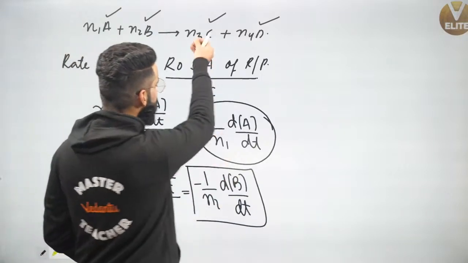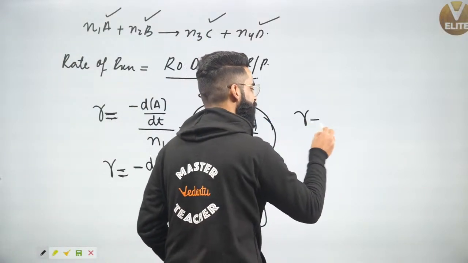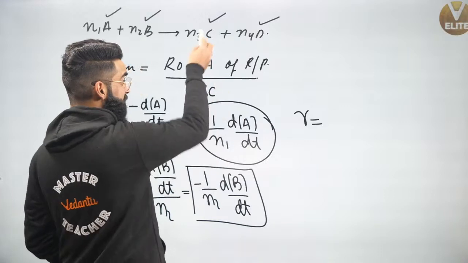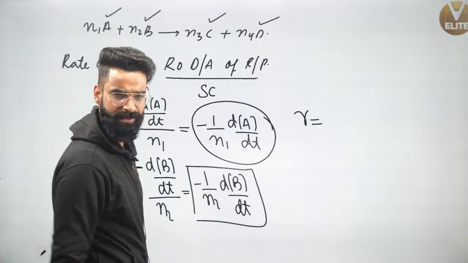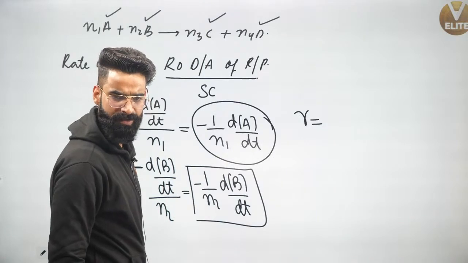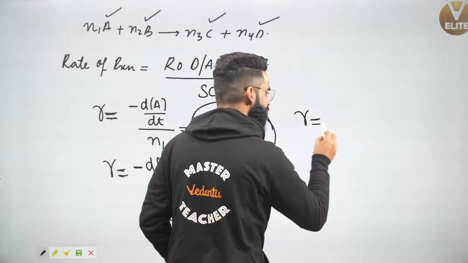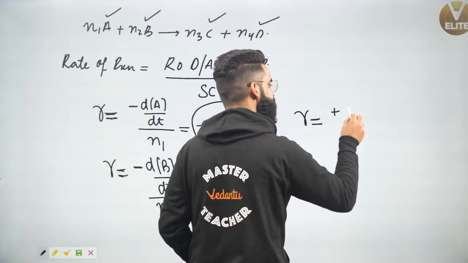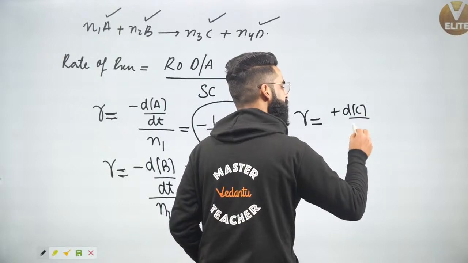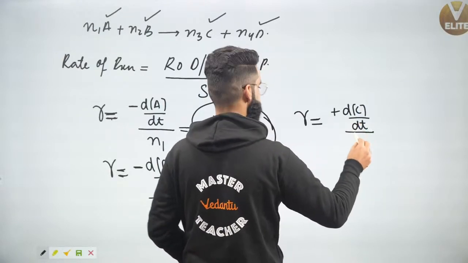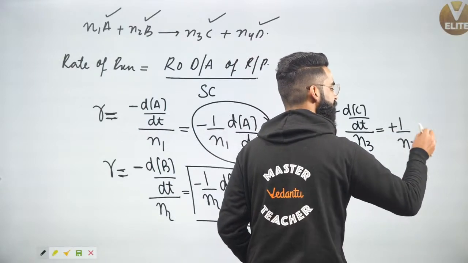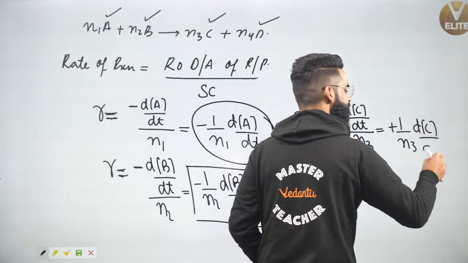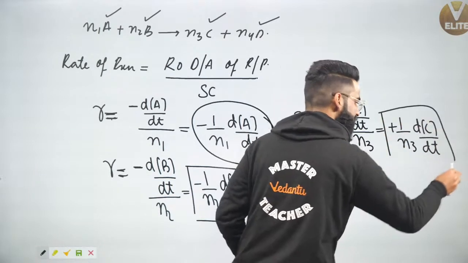I can calculate the rate of reaction in terms of C as well. Since C is the product, for products we do not use the term disappearance. We use the term appearance. So I'm going to write the rate of appearance of C, which is plus d[C] upon dt divided by the stoichiometric coefficient of C, which is N3. So the value is going to be simply plus 1 upon N3 d[C] divided by dt. Can I say this term again is going to give me the rate of the reaction?